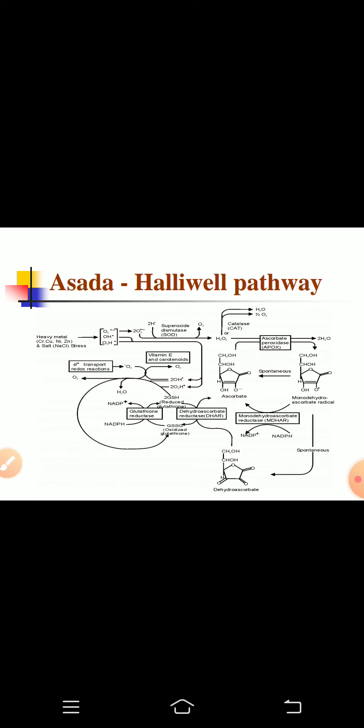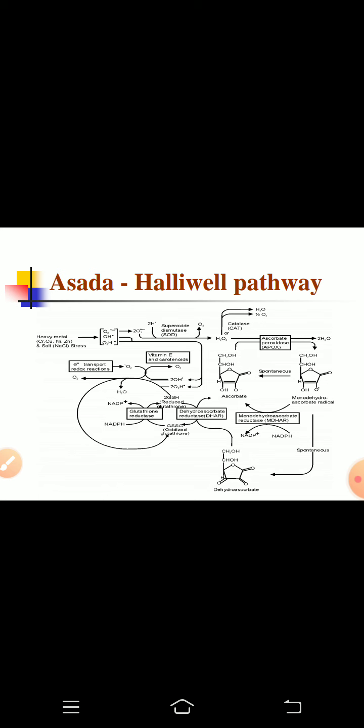So this H2O2 can be removed from the plant cell either with the help of the enzyme catalase, which changes this H2O2 to water plus half oxygen, or it may be reduced with the help of the enzyme ascorbate peroxidase, which uses the ascorbic acid as a reducing substance and changes this H2O2 to water. Now after this, ascorbic acid is changed into the